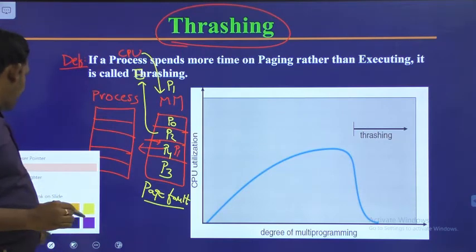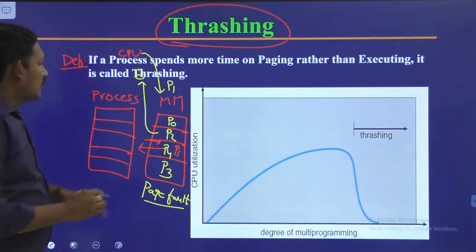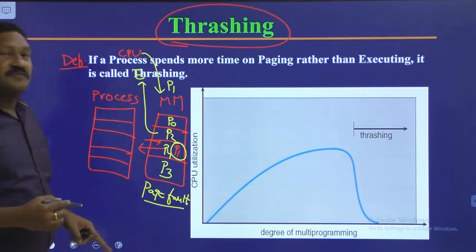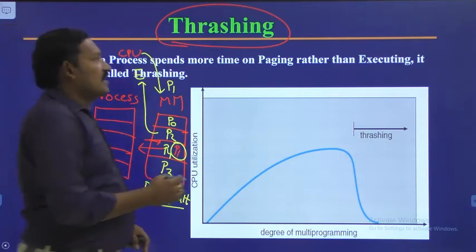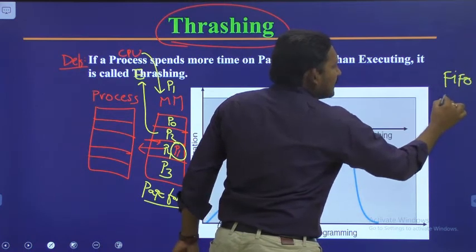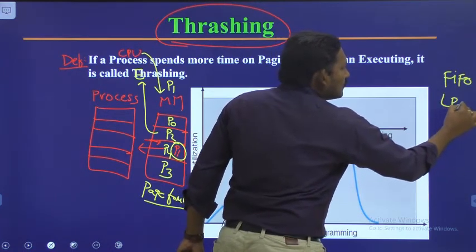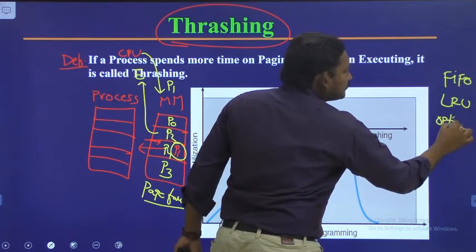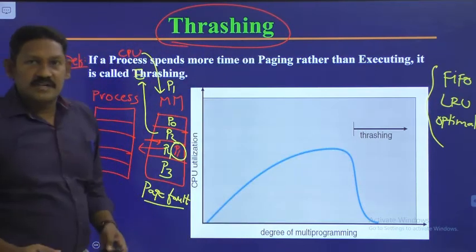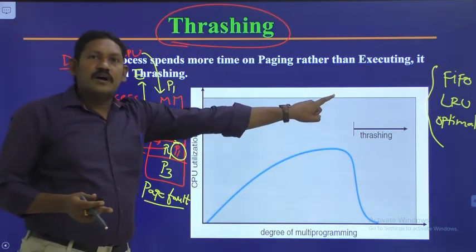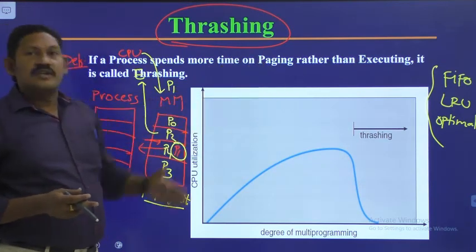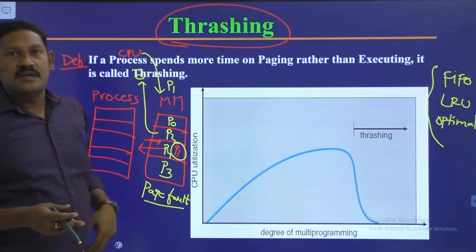For doing this process, it takes time. Why? Because for page replacement, we have some techniques, which we have discussed in earlier classes: FIFO, LRU, and optimal. These three are the page replacement algorithms: FIFO, first in first out, LRU, least recently used, and the optimal page replacement algorithm.